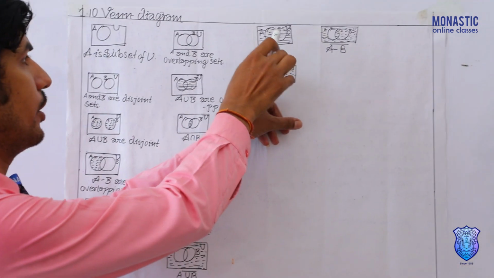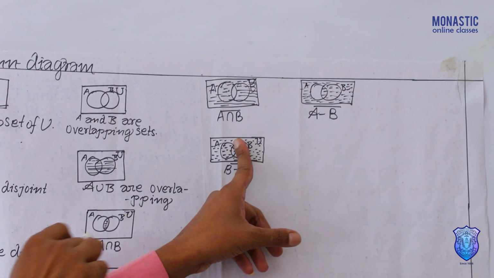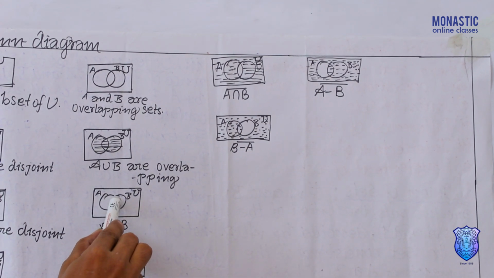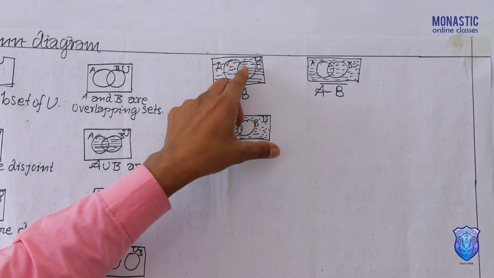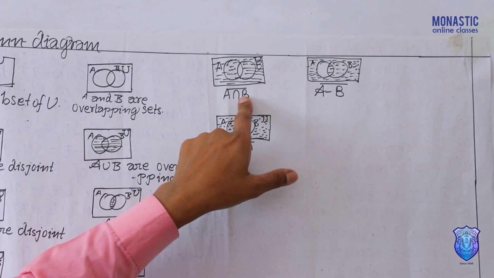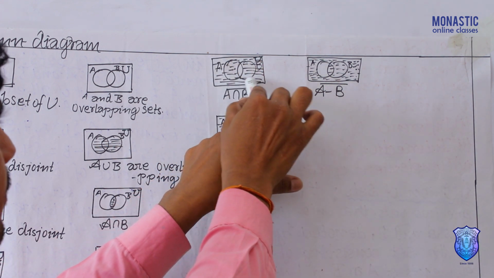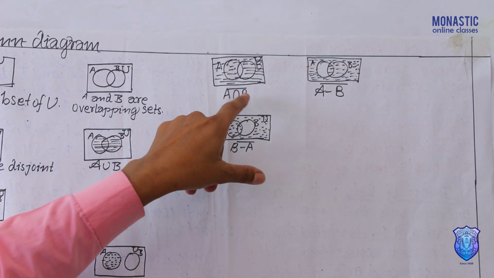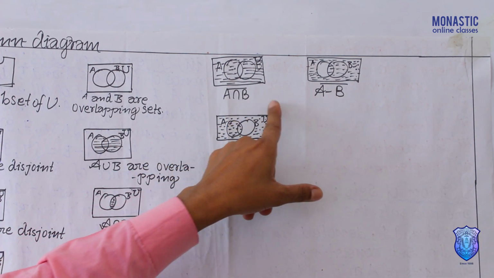Next one. See, for intersection, see here. This part is only colored, that is A intersection B. But this part is not colored. This part means A intersection B. This outer part is colored due to it is complement. Means A intersection B complement.